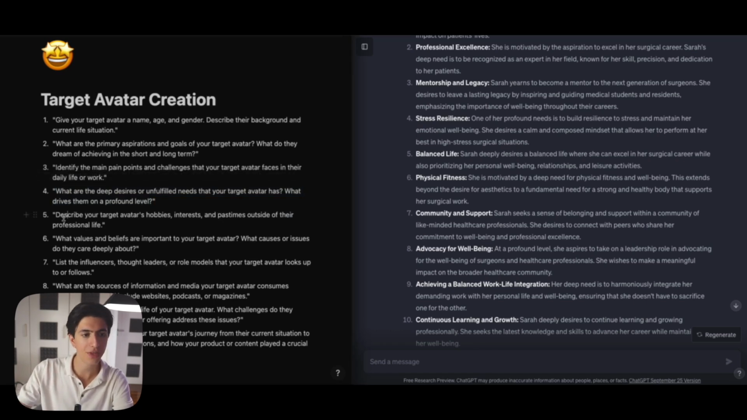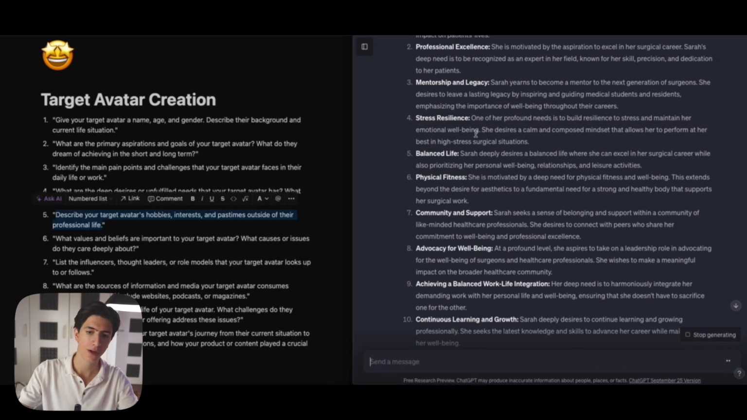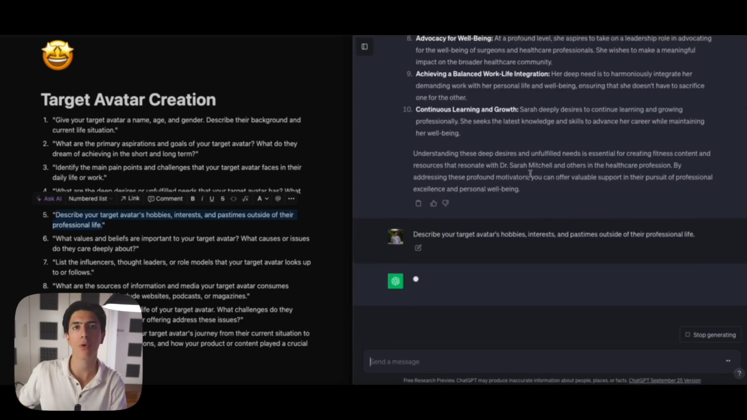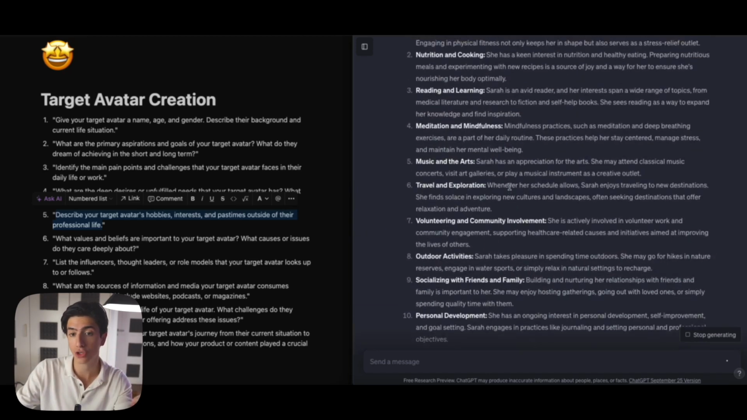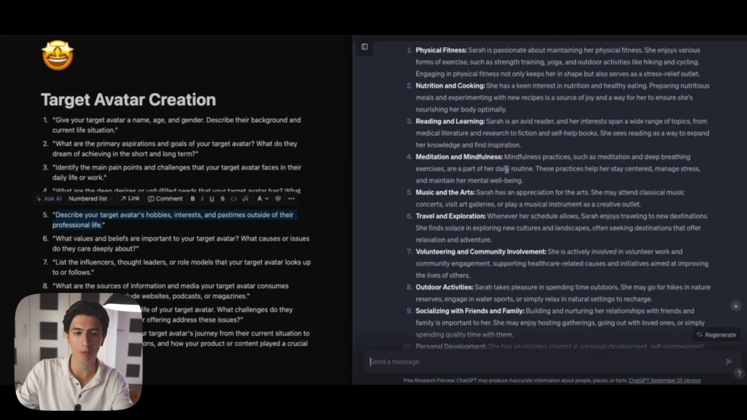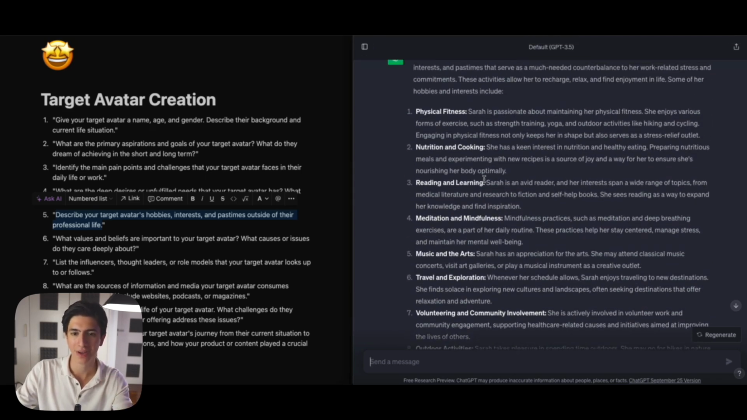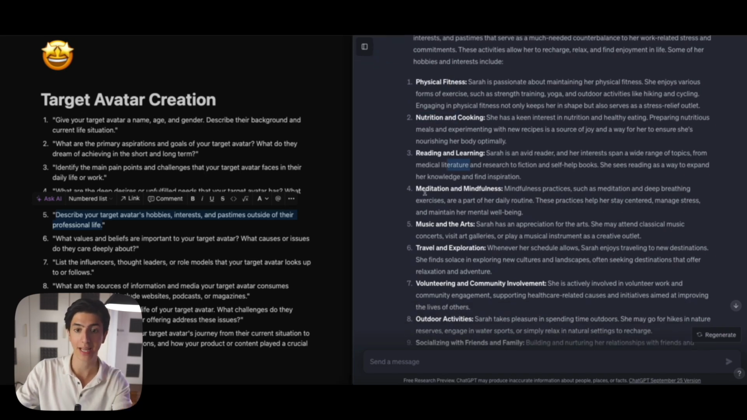So the next prompt is describe your target avatar's hobbies, interests, and pastimes outside their professional life. We're going to copy and paste it right here, right? And okay, it's not going to be that important for our content, but that being said, if you want a complete target avatar profile, if you will, we need to also mention these. And as you can see, ChatGPT has a lot of hobbies and pastimes to suggest to us. We got physical fitness, nutrition, reading, meditation, music and arts, travel, exploration.